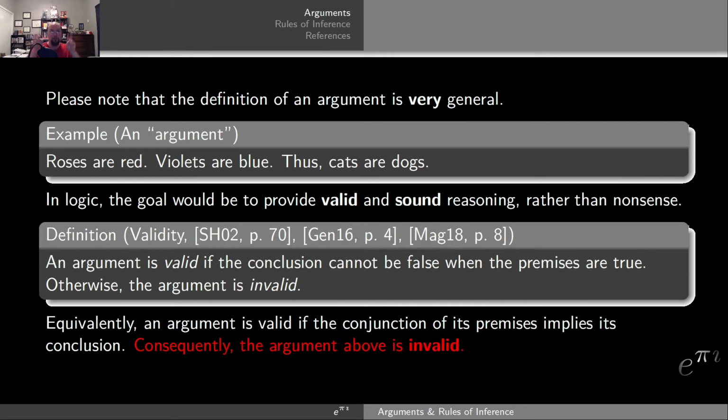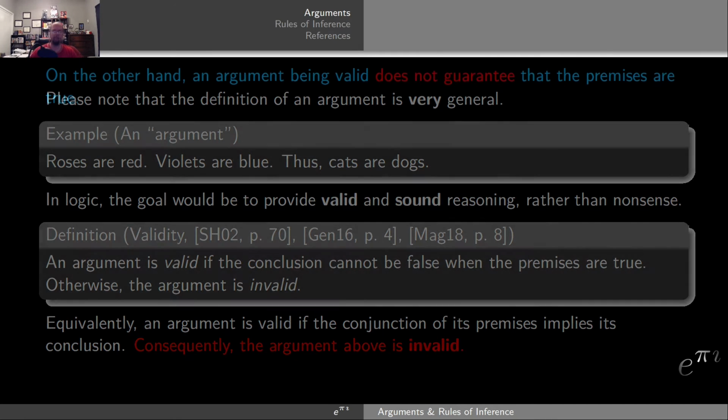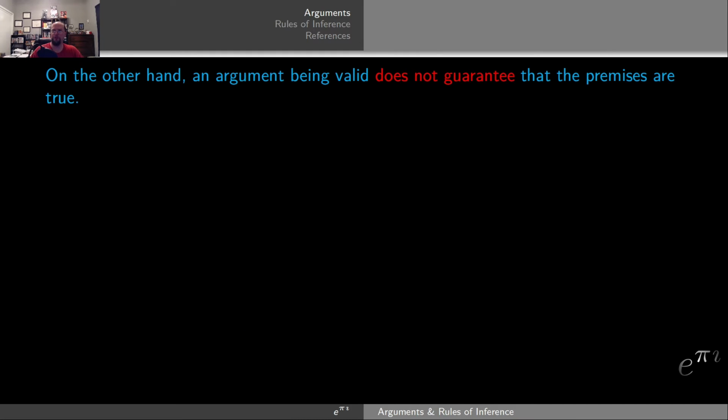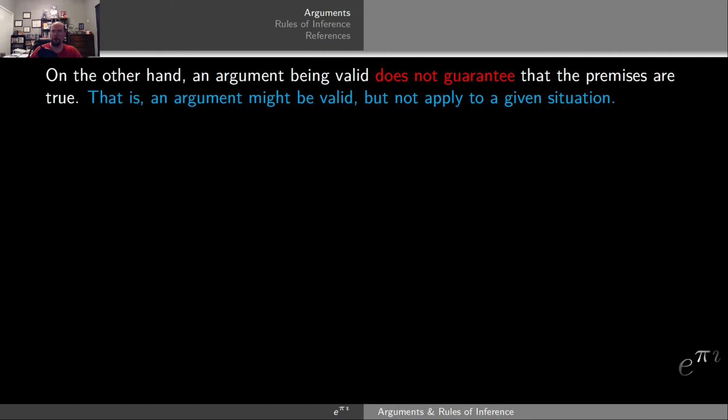Consequently, the argument I have above here is going to be invalid. The reason is that even if I have a red rose and a blue violet, that does not guarantee that cats are dogs. On the other hand, an argument being valid does not guarantee that its premises are true. That is, an argument might be valid, but not apply to a given situation.